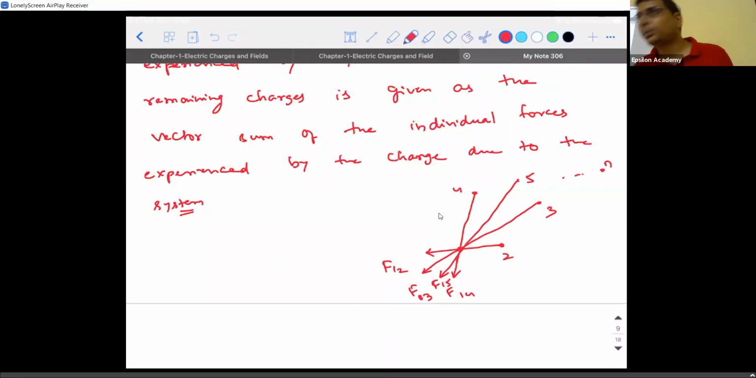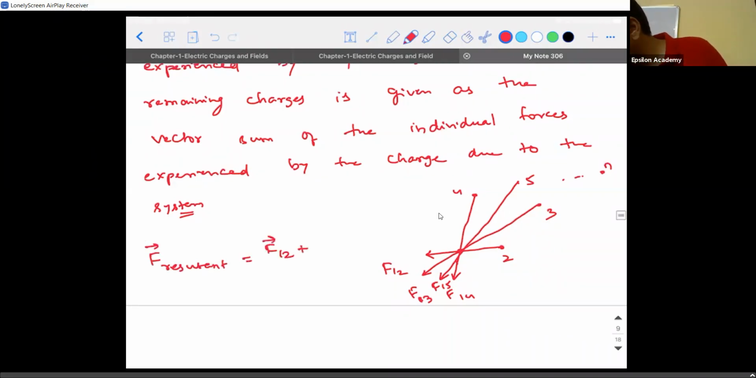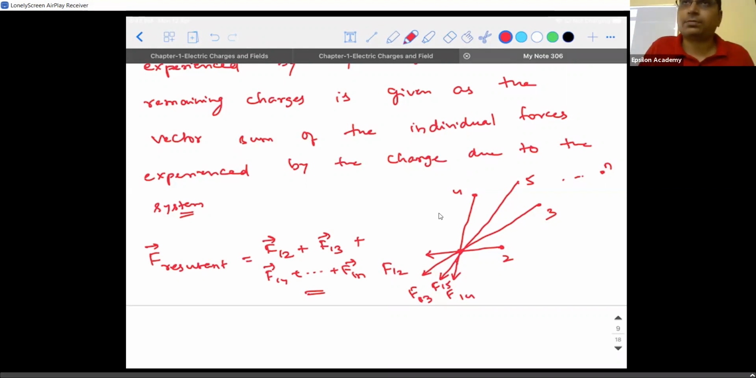Then the principle of superposition states like this: the resultant force experienced is given as F12 vector plus F13 vector plus F14 vector plus so on till F1n vector. Are you guys able to understand the mathematical expression? So this is what we call the principle of superposition. Please make a note of it.